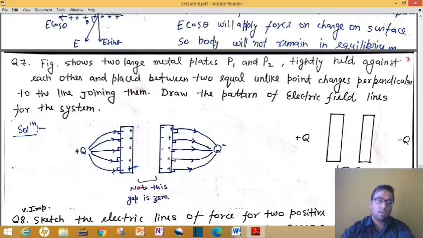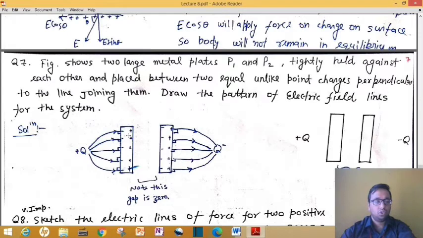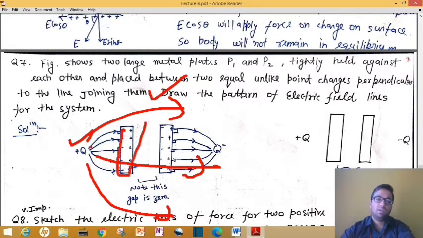So see here, as you know already, there is no gap. Otherwise, if there is any gap, you can still make electric field lines there also, but we will move as per the question only. So here we have a plus q charge, and this plus q charge will try to attract some electrons. This plus q charge creates its own electric field. You can understand now that around the positive charge an electric field is created, and this metal plate is kept inside its electric field.